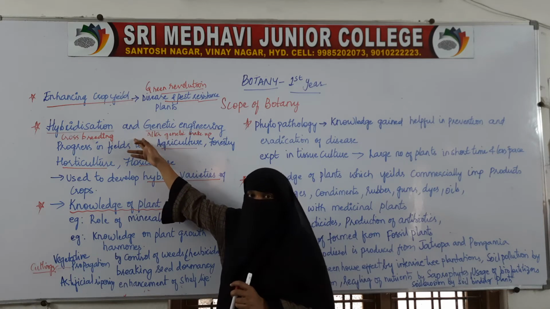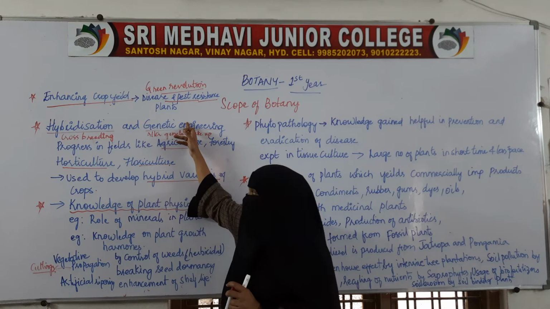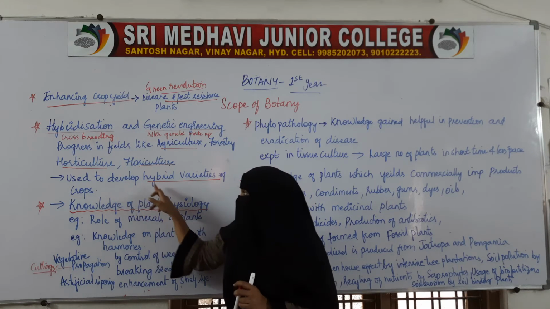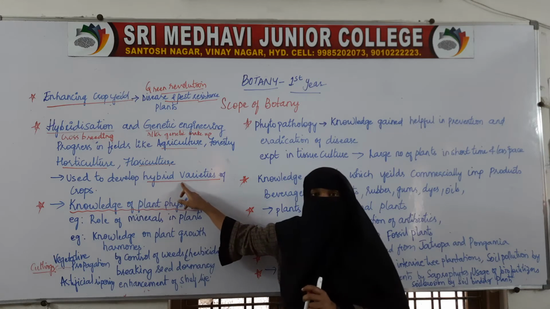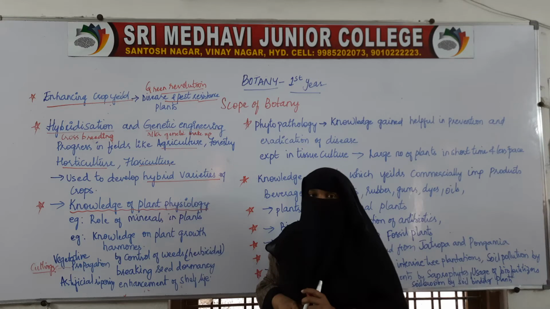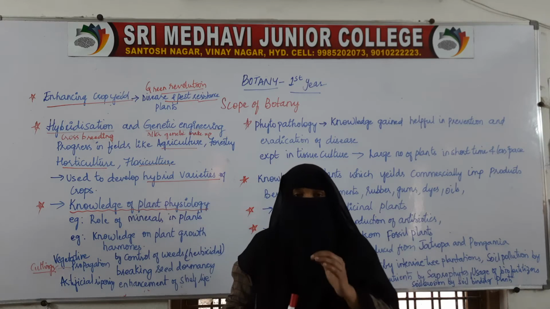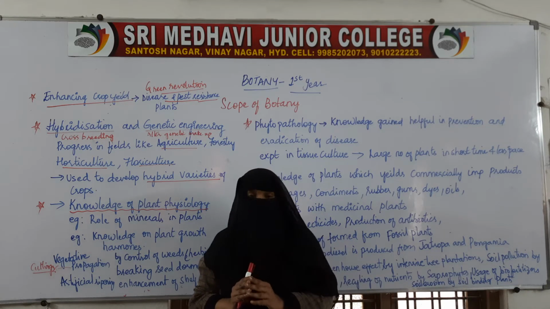With the help of hybridization techniques and genetic engineering techniques, we are able to produce new plants which are hybrid varieties of the crops. The major thing which we are doing right now is increasing the productivity of the food material.